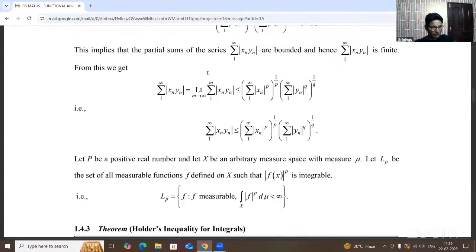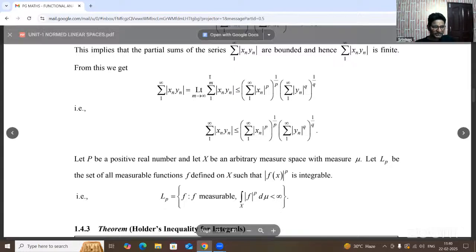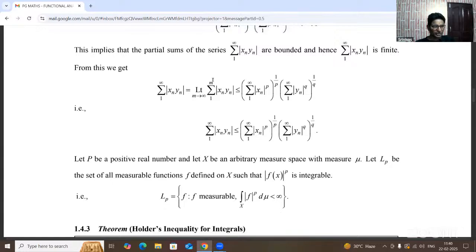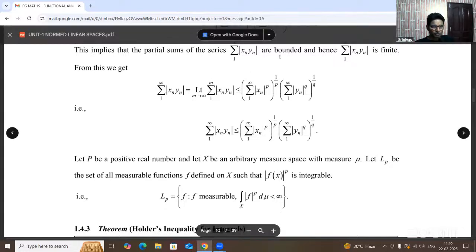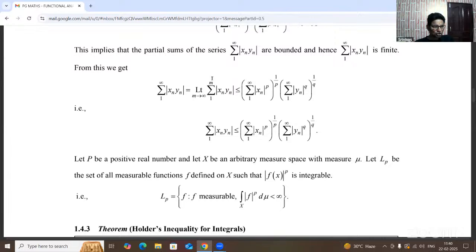Here m varies from 1 to m values, so m is represented as infinite. So directly we get the summation 1 to infinity, because the limit is also bounded here. Bounded means it is finite. Finite means a particular value, 1 to m, is there. So you just have to imagine the limit m tends to infinity.